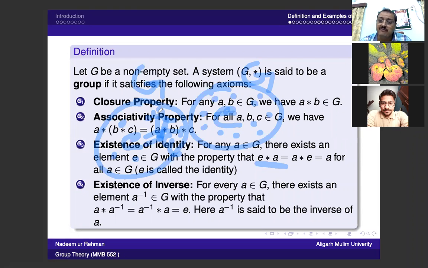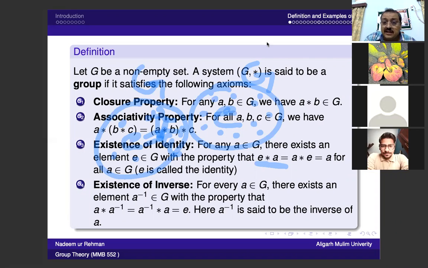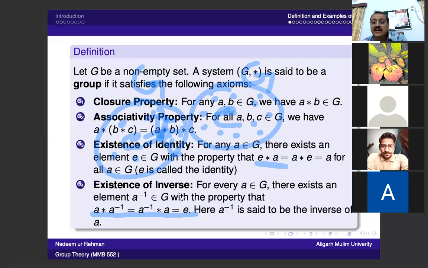If a1 is the inverse of an element, then it is the only inverse; no other element, suppose b1 or b2, is the inverse. In this manner the inverse property is satisfied.